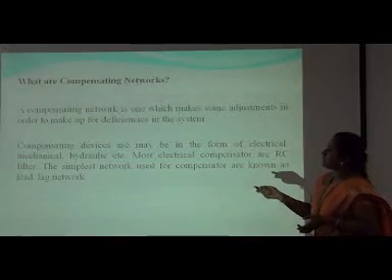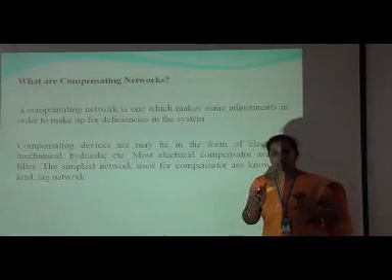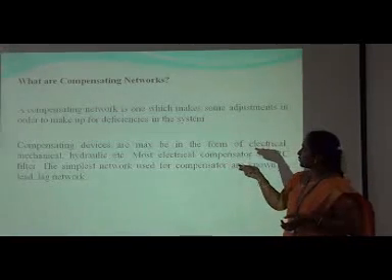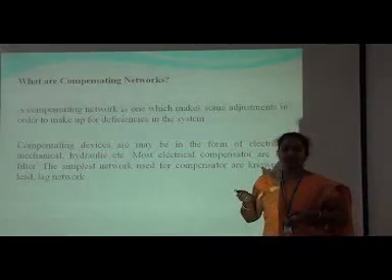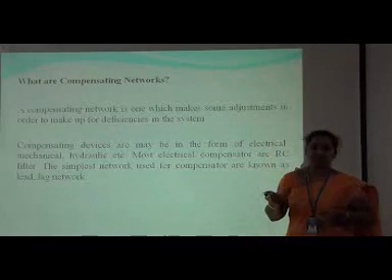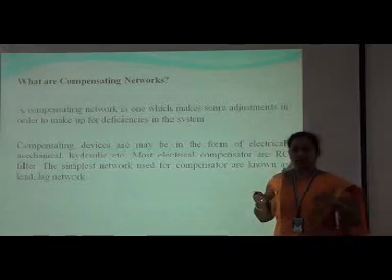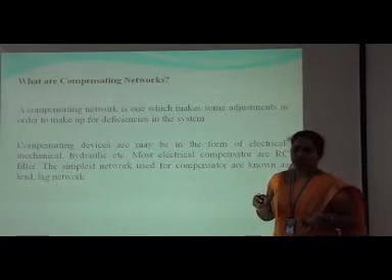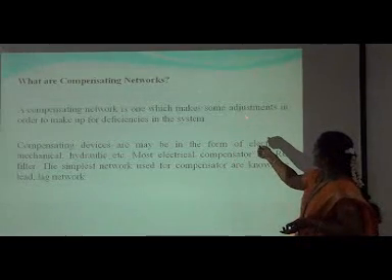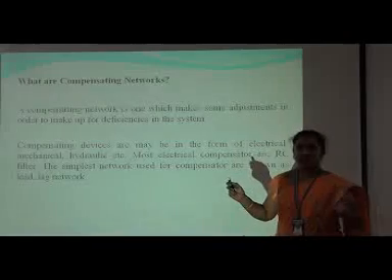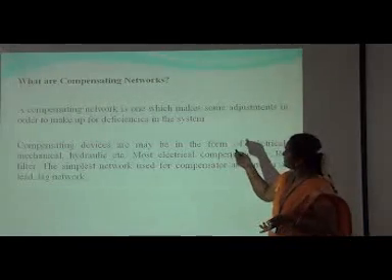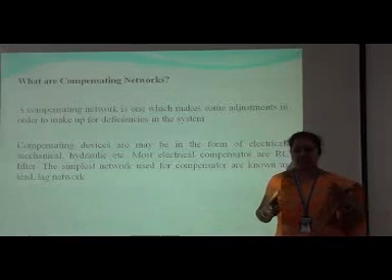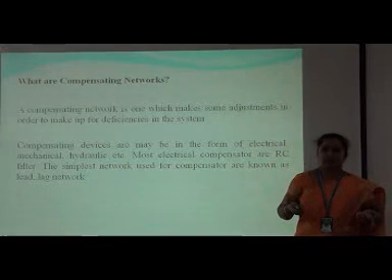We saw the three main methods of compensation. Next, what are compensating networks? Due to deficiencies in the system, the performance will get reduced. In order to make up for the deficiencies, some adjustments will be made in the network. Because of these adjustments, the performance of the system will get maintained.